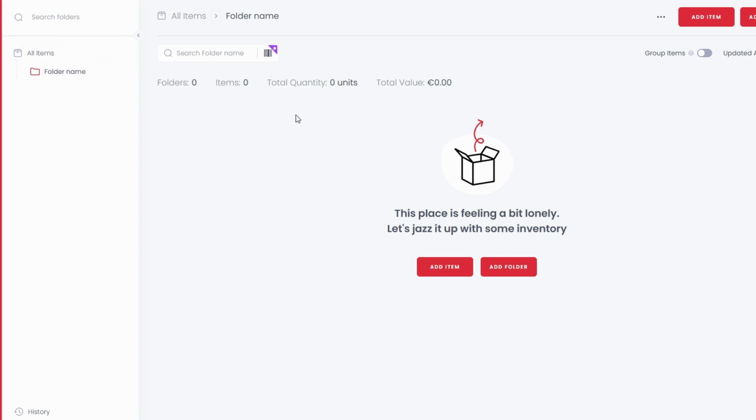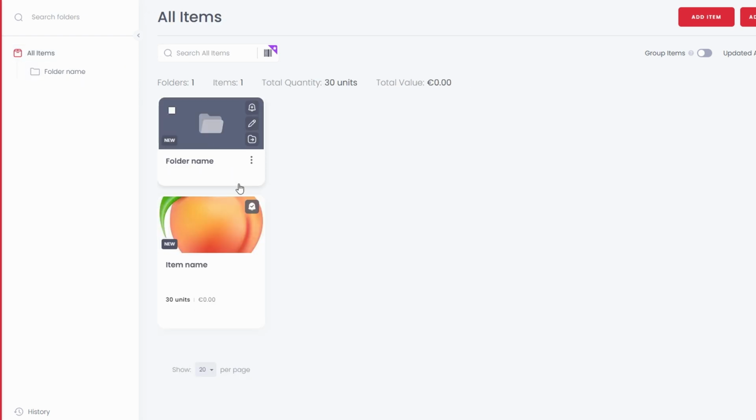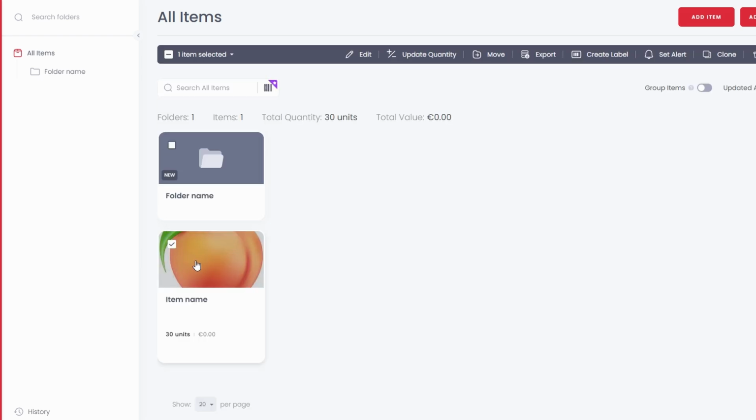If you're dealing with a substantial inventory, adding items one by one can feel overwhelming. Thankfully, Sortly's bulk import feature makes it easy to upload your inventory all at once. This tool is a lifesaver if you're transitioning from another system or starting fresh with a large inventory list. With just a few steps, you can have your entire inventory ready to manage in Sortly.